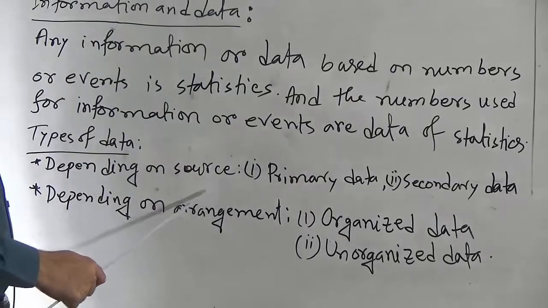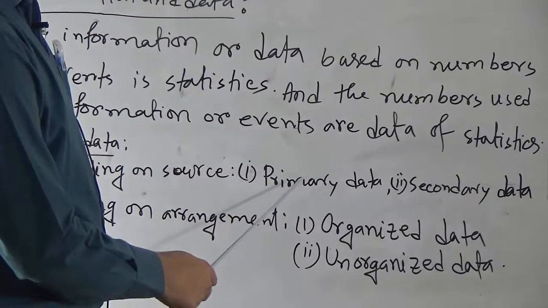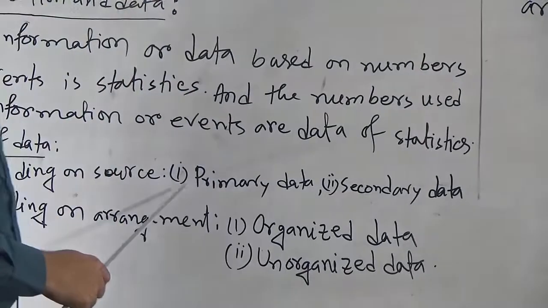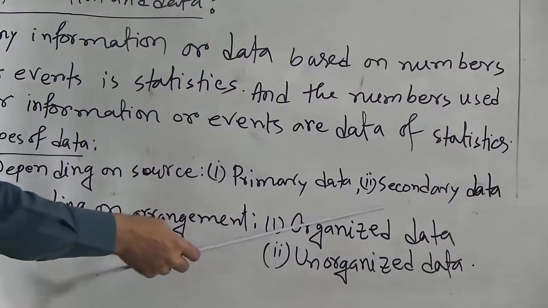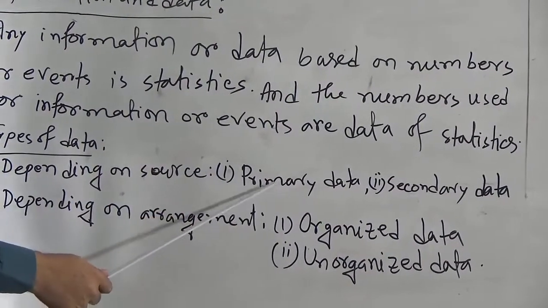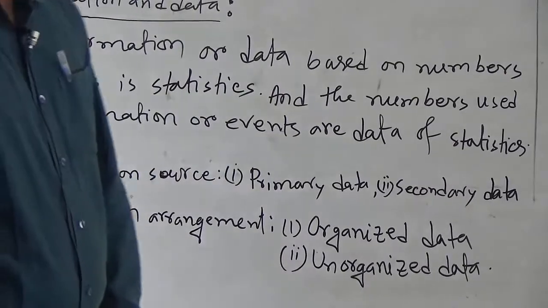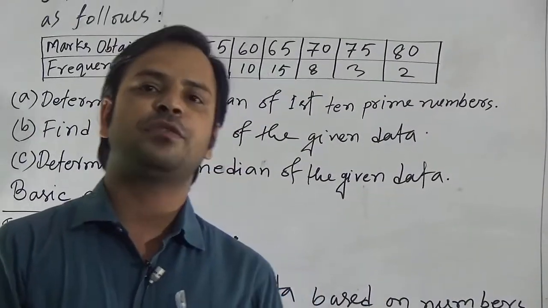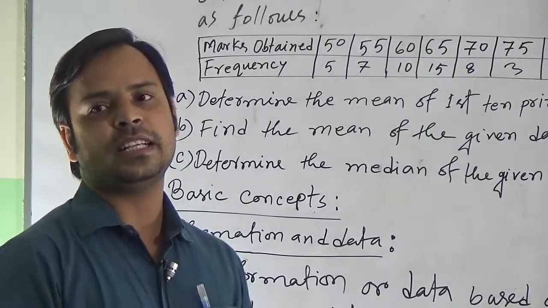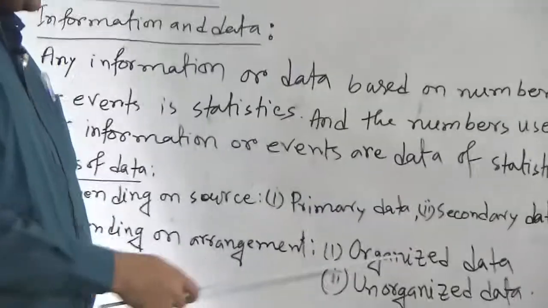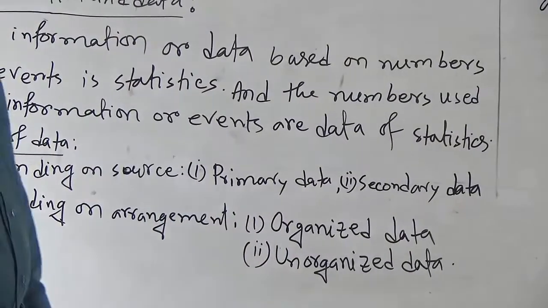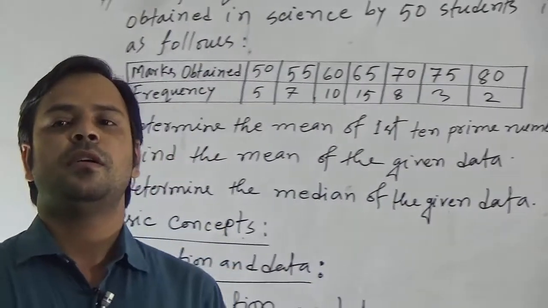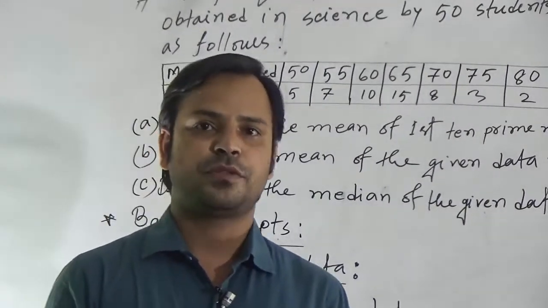Depending on source, we can classify data into 2 classes. First one, primary data, and second one, secondary data. Primary data means the data which is collected directly from the source. Secondary data is the data which is collected by a medium from the source.